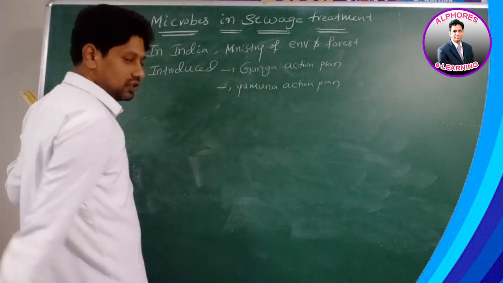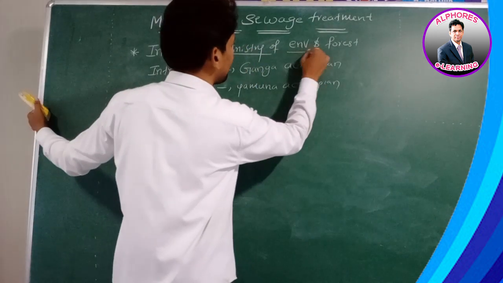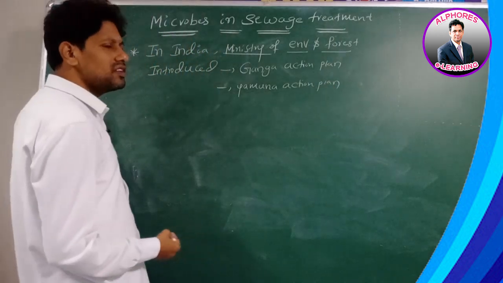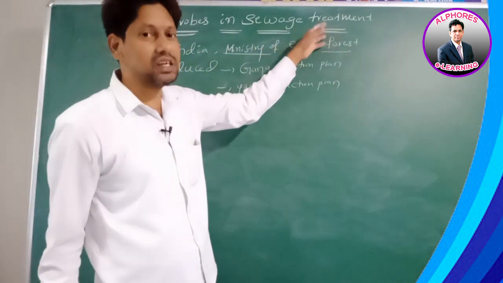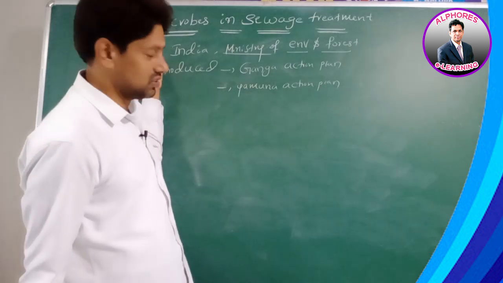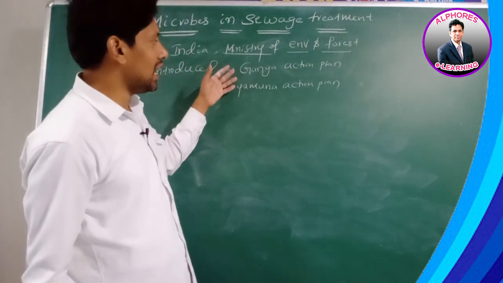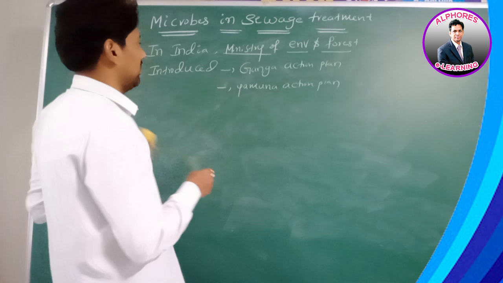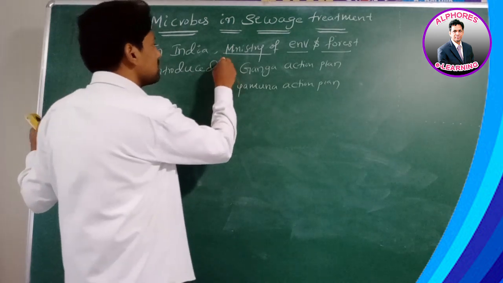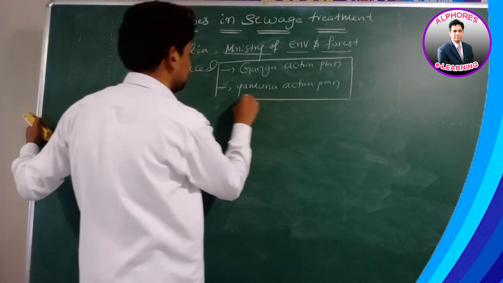Who introduced these two? The Ministry of Environment and Forestry of the Indian government introduced the Ganga Action Plan and the Yamuna Action Plan. What are the main aims of these two plans, sir?